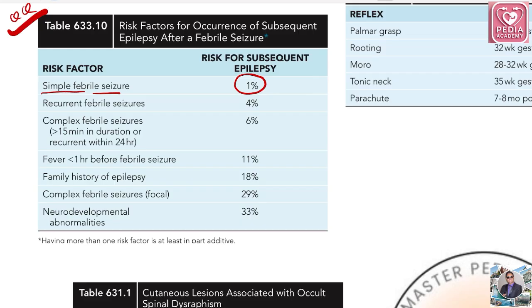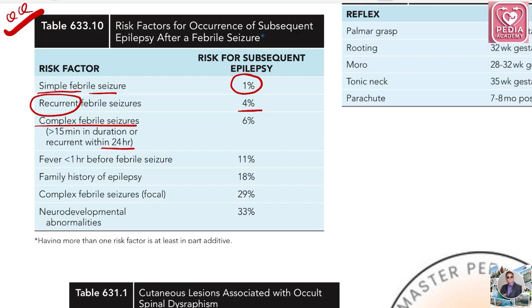But if the seizure is recurrent, the chance of subsequent epilepsy is 4%. Complex febrile seizures, meaning more than 15 minutes in duration or recurrence within 24 hours, the chances of epilepsy are 6%. Here is the trap.